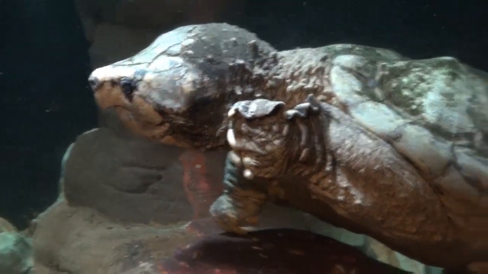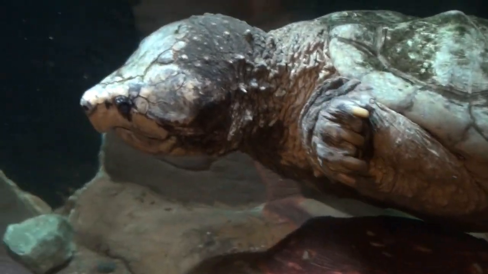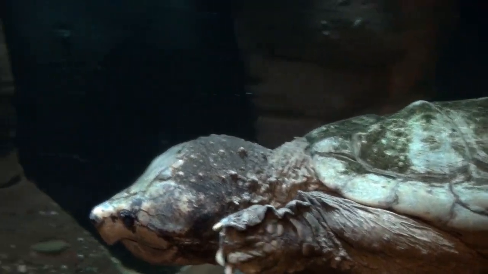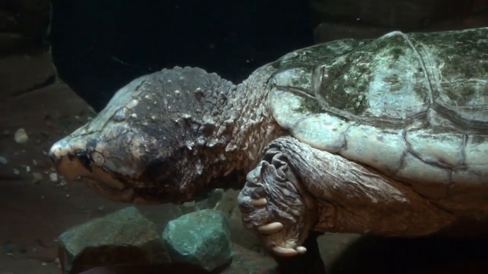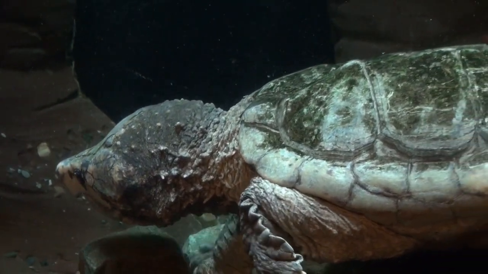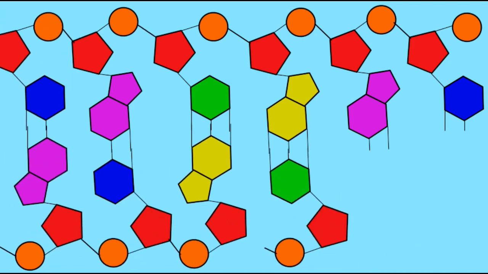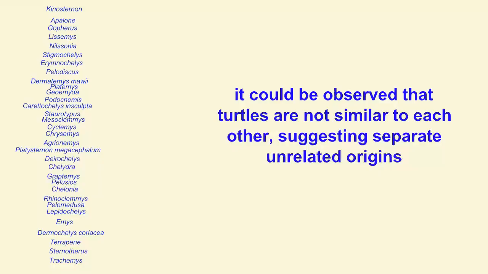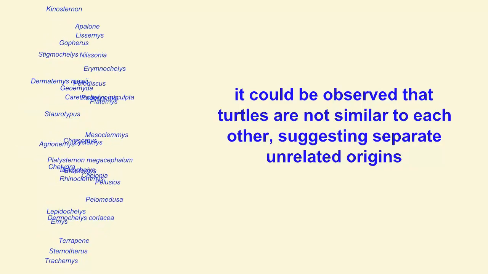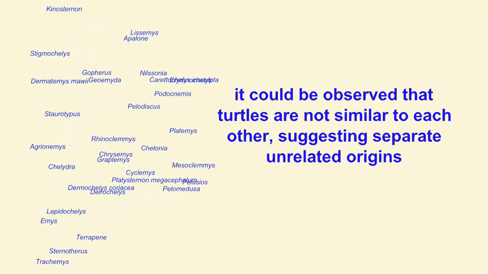In addition to testing anatomical features and looking for similarities which unite turtles, one can also then test their DNA, compare sequences of nucleotides or perhaps sequences of amino acids and proteins. Now, if one were to take a set of turtles, such as these for example, and compare their molecules, it could be observed that there are absolutely no similarities between any of them.